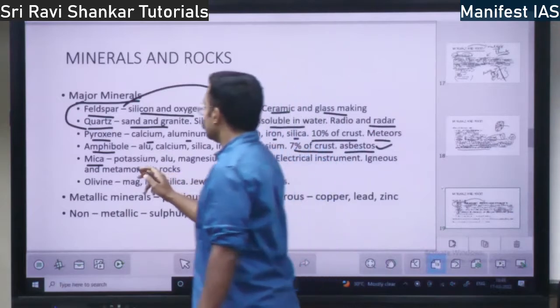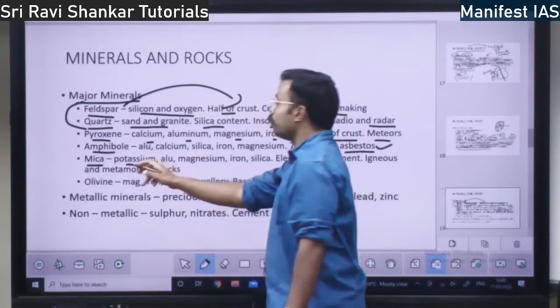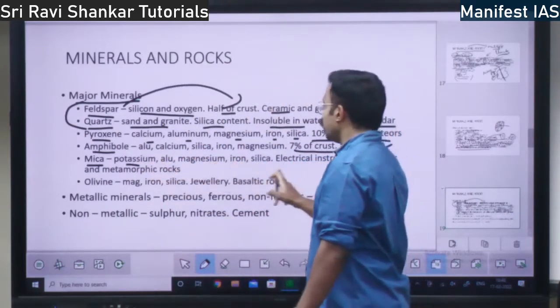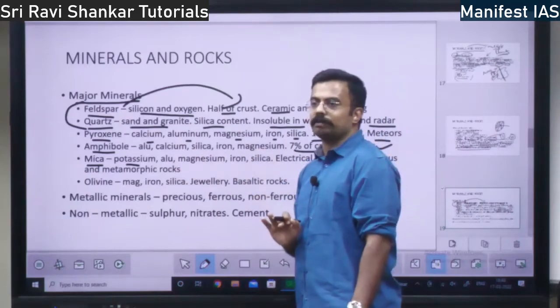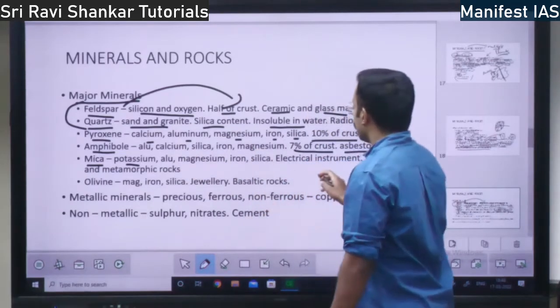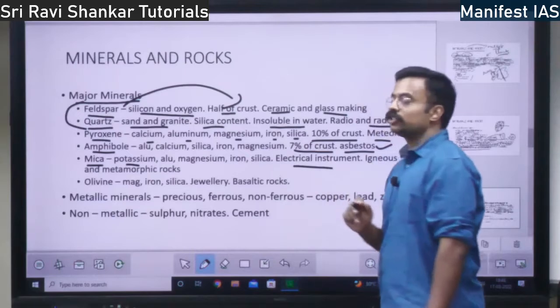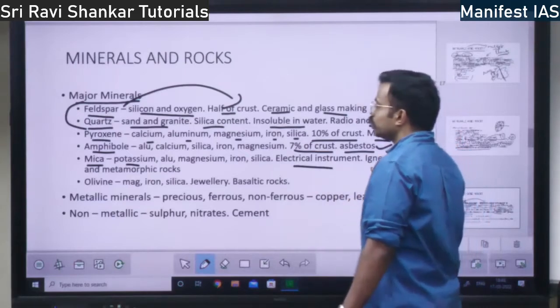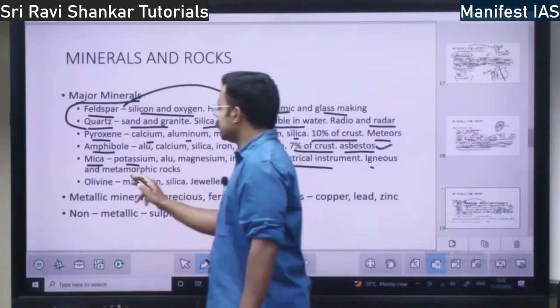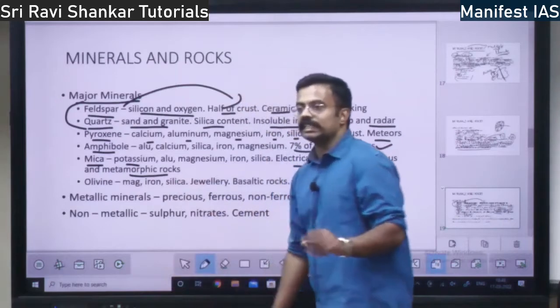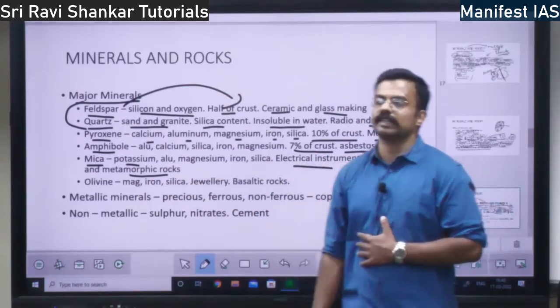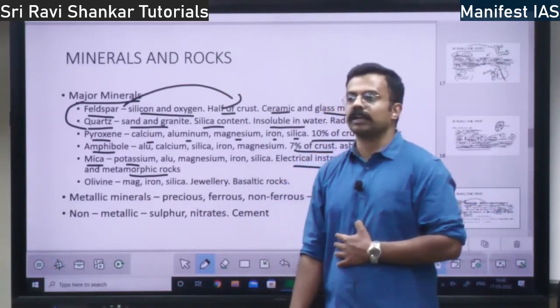Mica consists of potassium. You need not know the elements, it's difficult to remember, right? Mica is used in electrical instruments, right? And it is found in igneous and metamorphic rocks. I will discuss what is igneous, what is metamorphic rock.